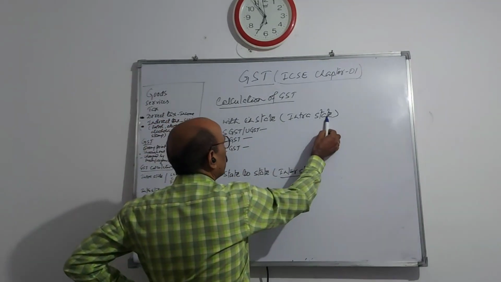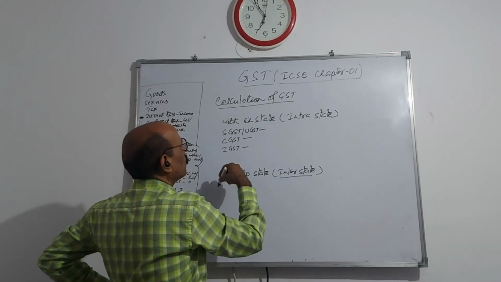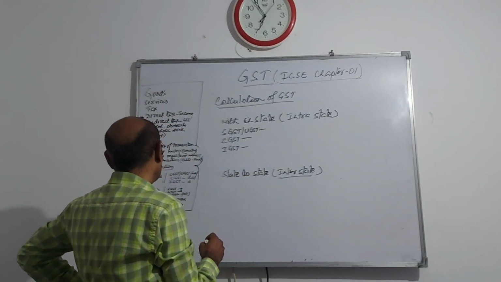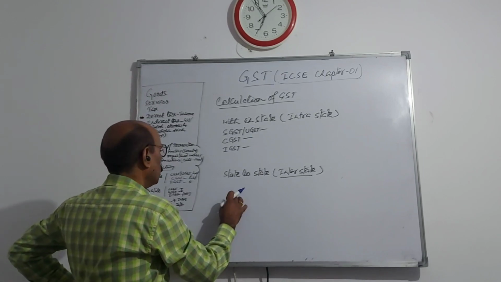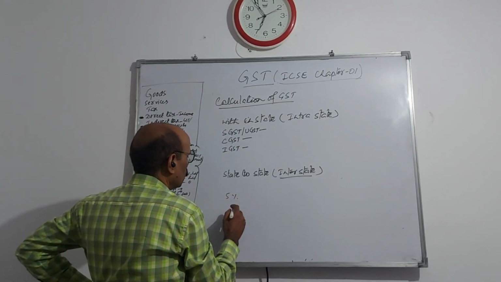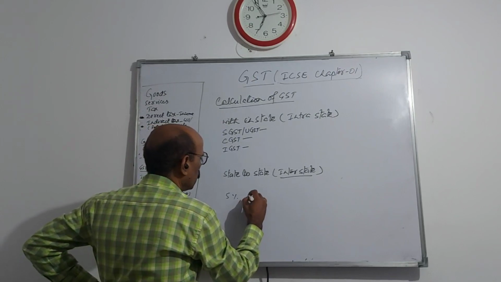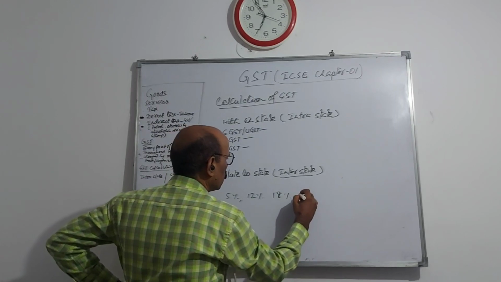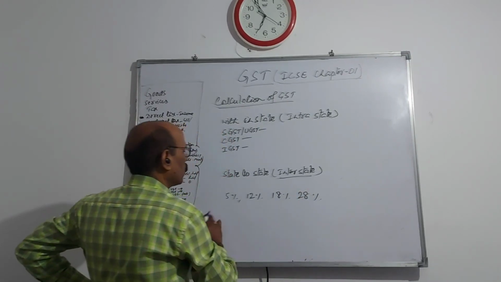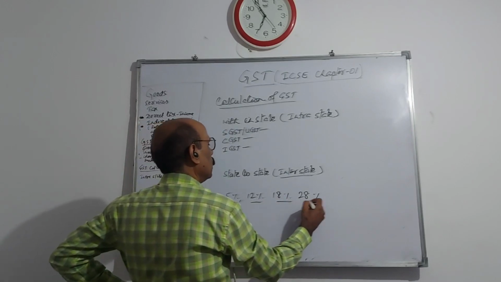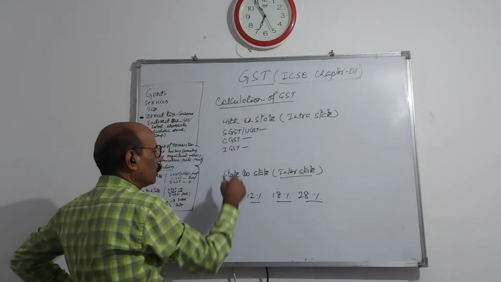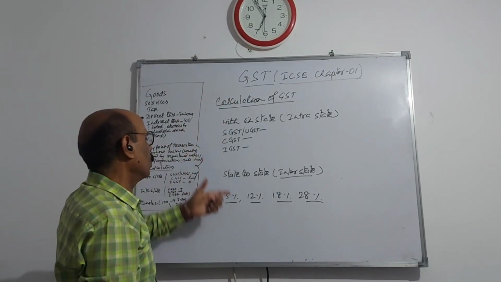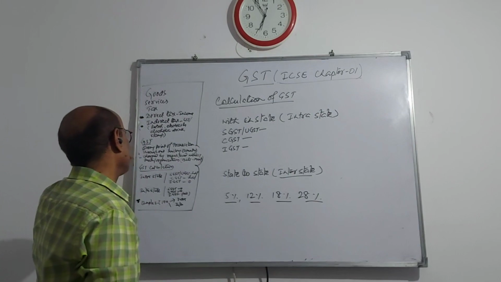So when an intra-state, meaning within-state, transaction is there, whatever GST percentage is levied, and generally that percentage is in the blocks of 5%, 12%, 18%, and 28%. These are the blocks of GST. Any block may be there, and it will already be mentioned and classified which place has what type of percentage.